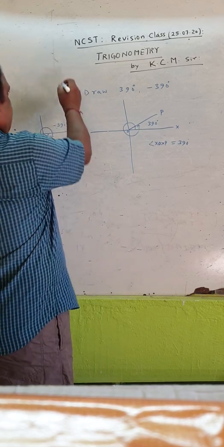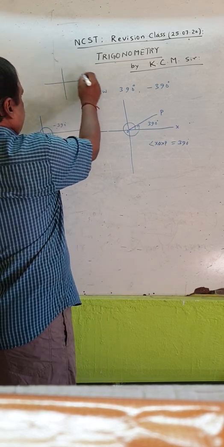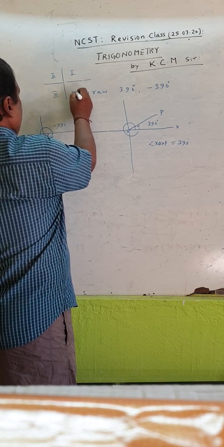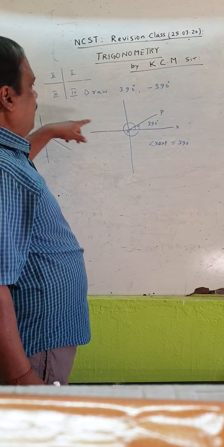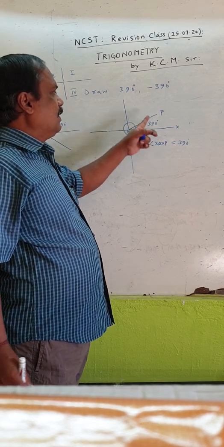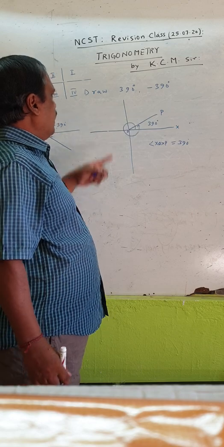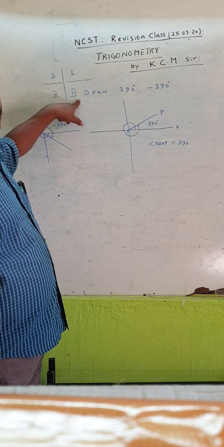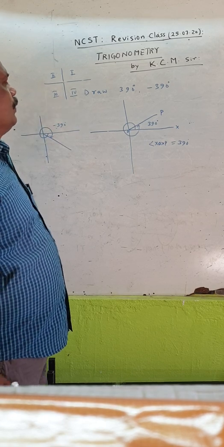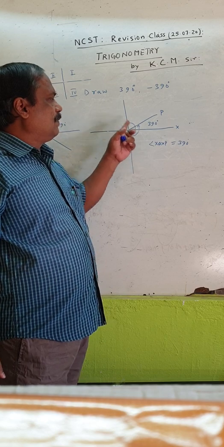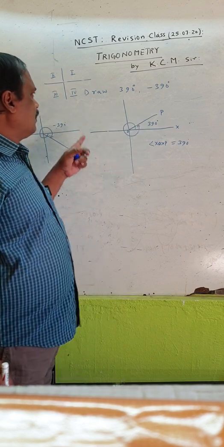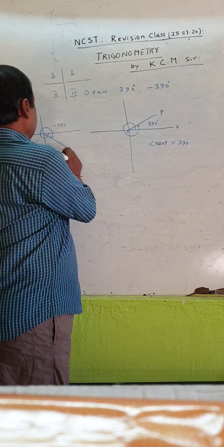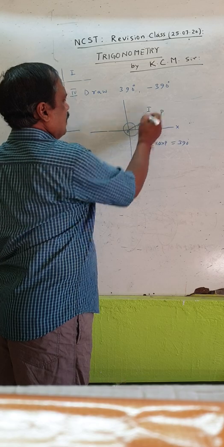So 390 degree falls in first quadrant and minus 390 degree falls in fourth quadrant. Mark the difference.